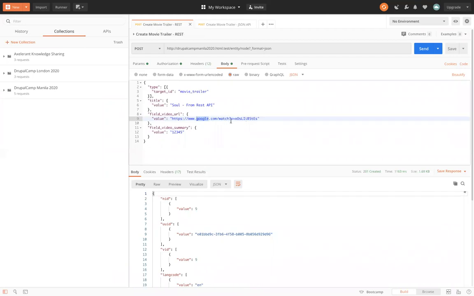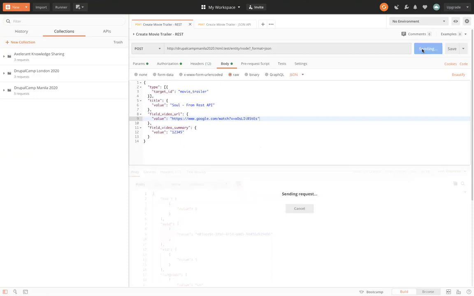These are exactly the same details we saw earlier. Earlier, our node was created. Now, let's hit the send button and see if the node is getting created again or not. I'll hit the send button.